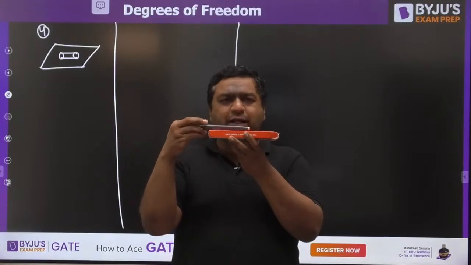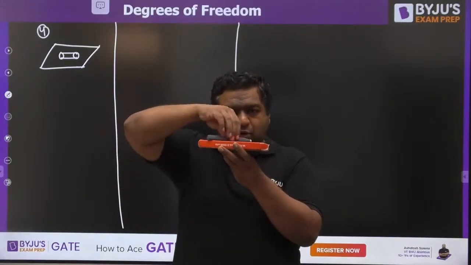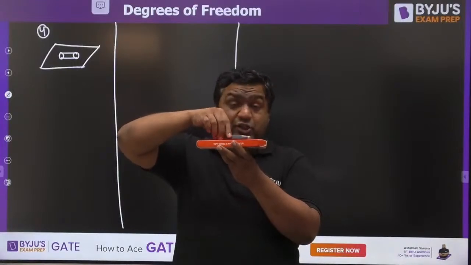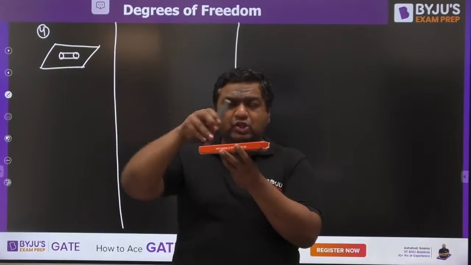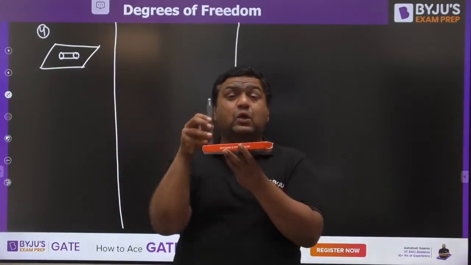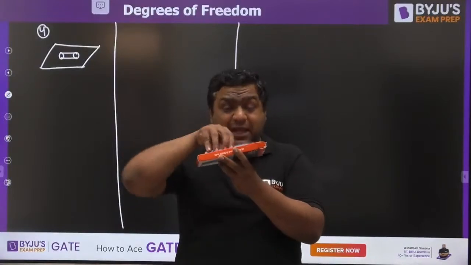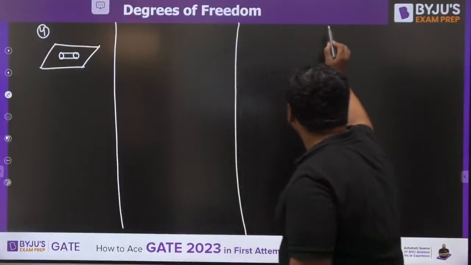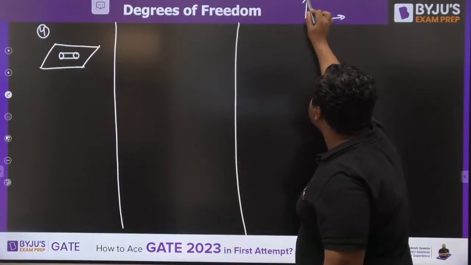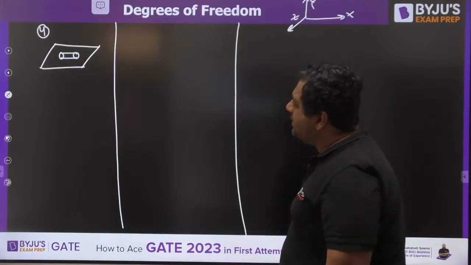If it is rotated about y-axis, there is no problem. The connection between table and cylinder is not going to be broken. But rotation about z-axis will definitely cause the connection between them to be broken. Because we have considered this as x-axis, this as y-axis, and this as z-axis. So these are the axes of consideration.